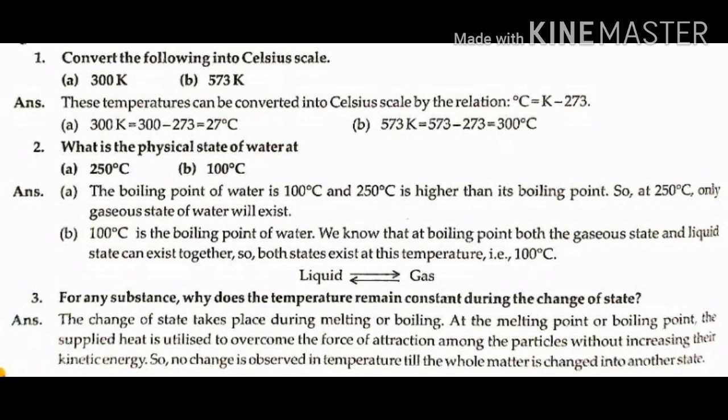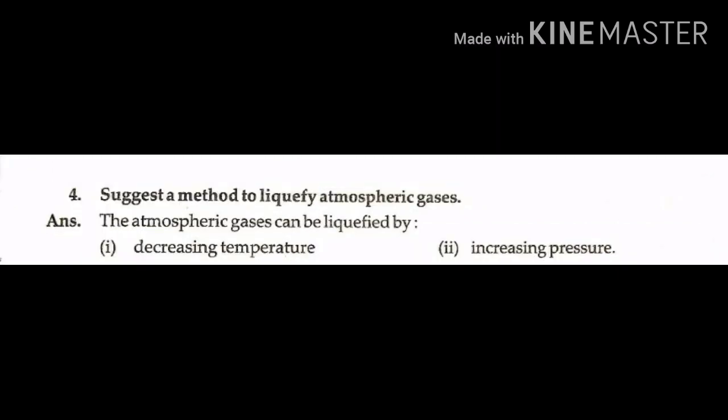Question number 3. For any substance, why does the temperature remain constant during the change of state? Answer: the change of state takes place during melting or boiling. At the melting point or boiling point, the supplied heat is utilized to overcome the force of attraction among the particles without increasing their kinetic energy. So, no change is observed in temperature till the whole matter is changed into another state.